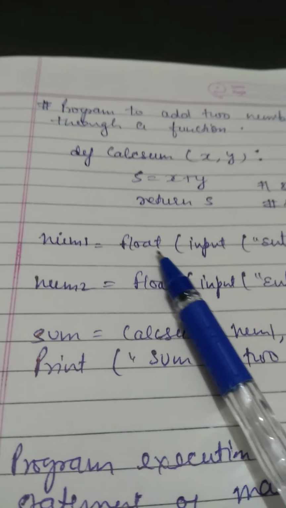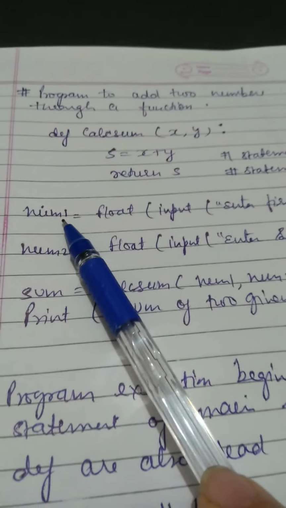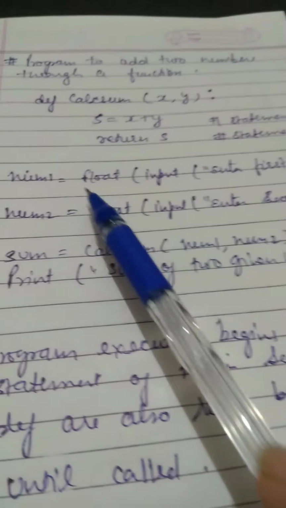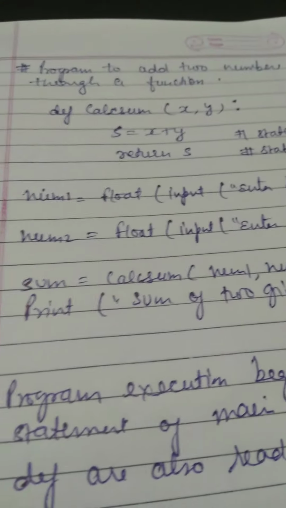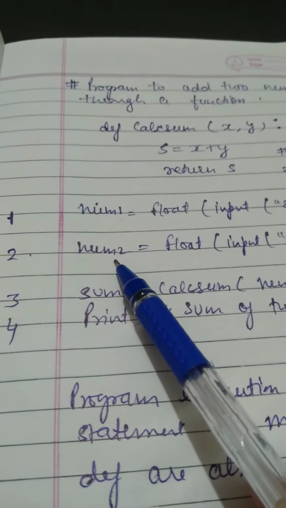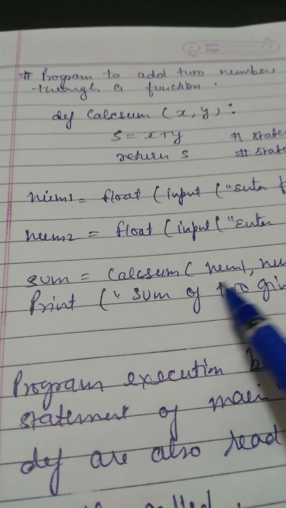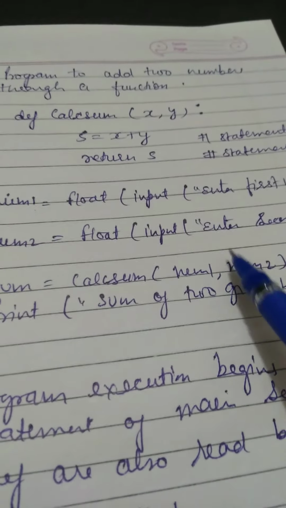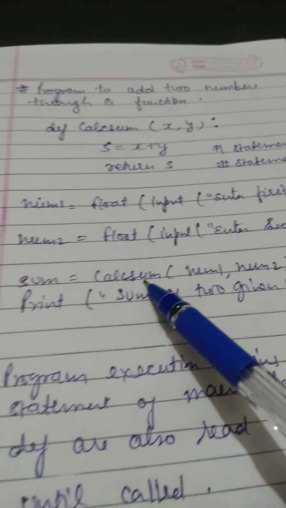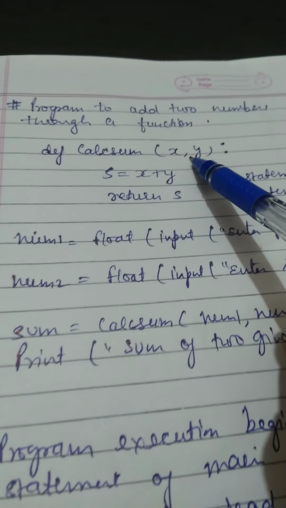Okay, so num1 means one variable will be created, and whatever value is given by the user will be stored in num1, the same way in num2. Then sum is equal to calcsum num1 num2, means whatever values I have provided here, suppose 3 and 7, so the value 3 will be given to num1, and the value 7 will be given to num2. So here 3 and 7 will be passed. As we are calling, this is the argument we are passing, and as your interpreter reads the calcsum function, control will be shifted directly from here to the function definition.